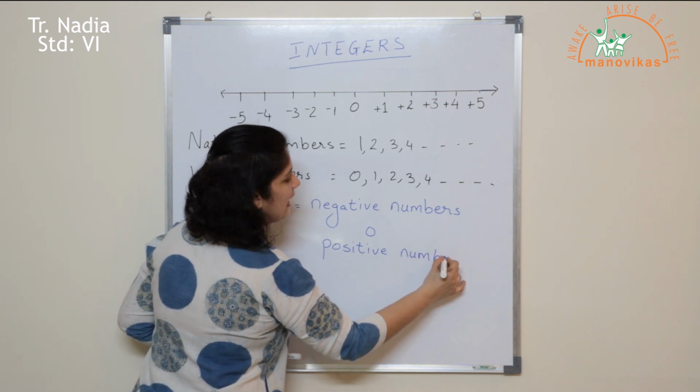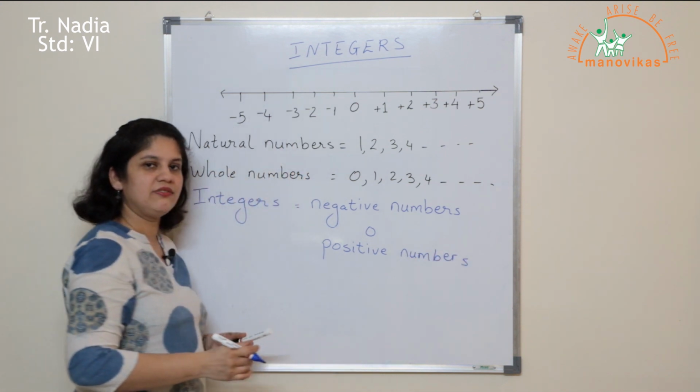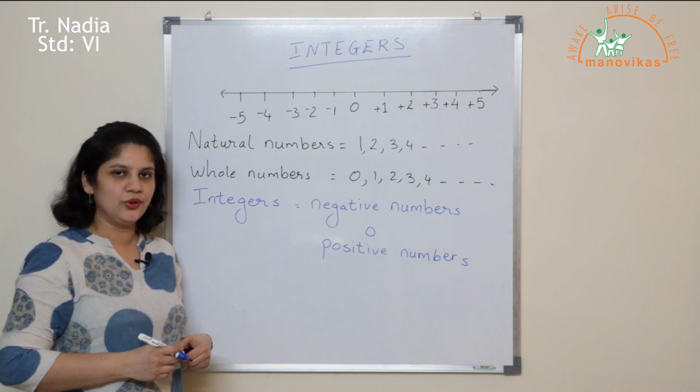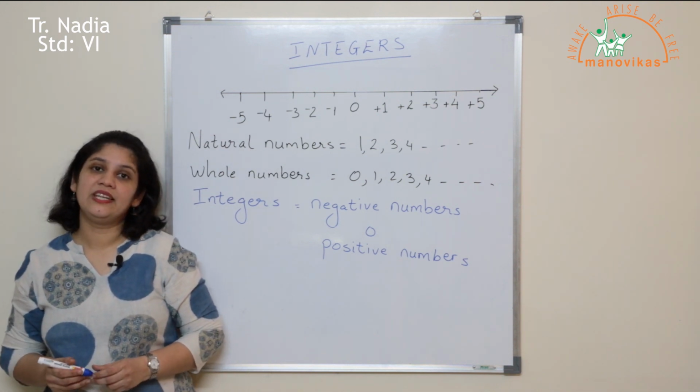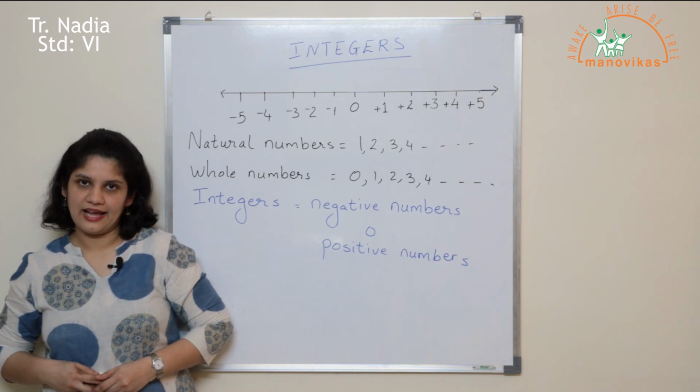0 is said to be neither negative nor positive. It can be considered as a neutral integer. Now let us take some more examples where we need negative numbers in our life.